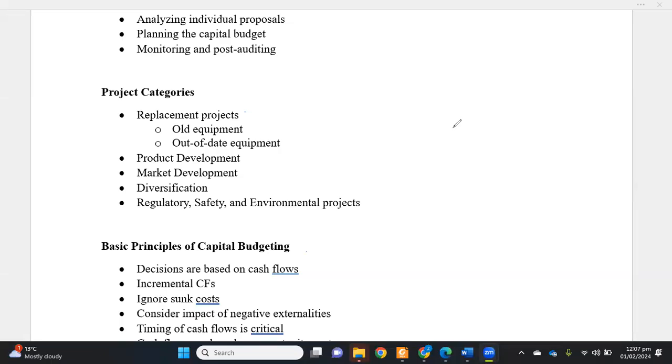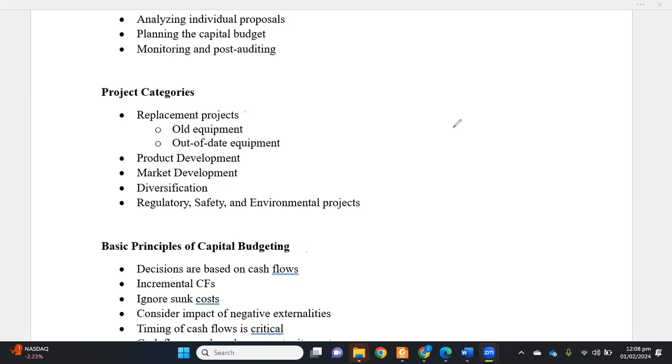Then we have to talk about the project categories, that is, how many categories of projects can happen. First one is the replacement projects. This is the most common category, which may occur in almost every organization. A very common example is that we need to replace our existing plant, machinery, or equipment with a new one.